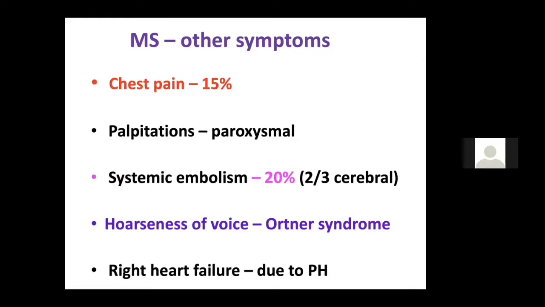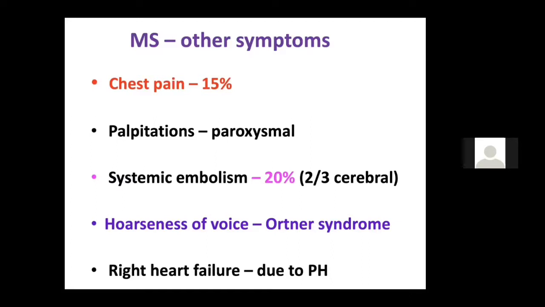Patients with mitral stenosis, if they have palpitation, you should first think of atrial fibrillation, that the patient will be having paroxysmal atrial fibrillation. But in the terminal stage, the patient may develop permanent atrial fibrillation. So always first think of AF before thinking that there is associated mitral regurgitation, which may cause palpitation in mitral stenosis. Systemic embolism is seen only in 1/5.